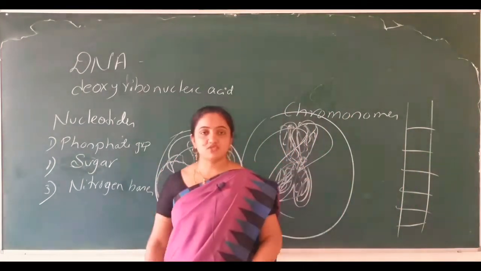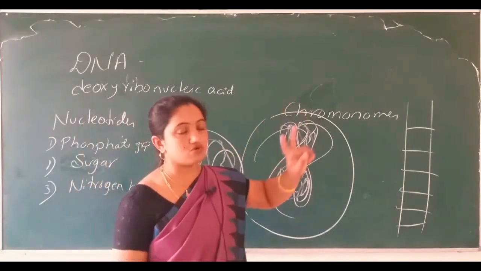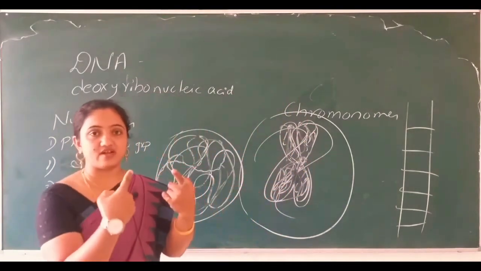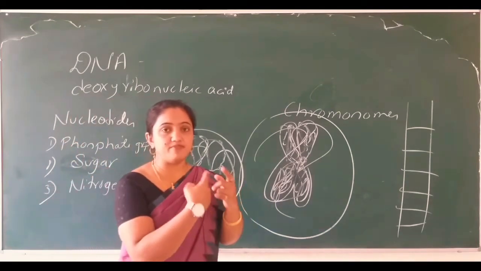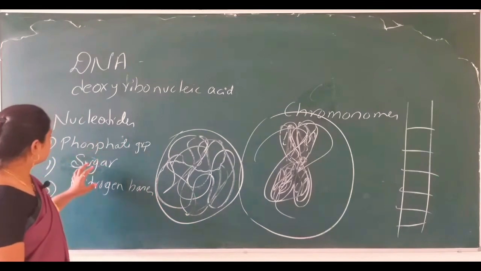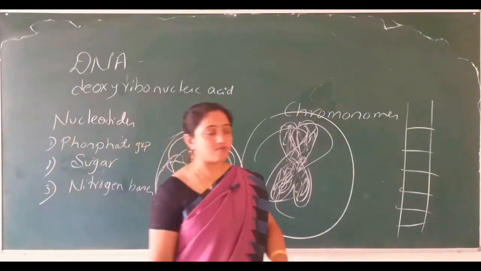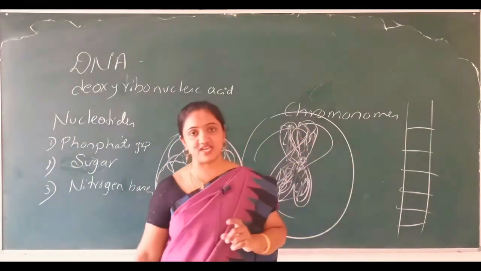Like that, we need two long strands, and for those two long strands we need a bridge or connecting link. How do the phosphate group, sugar, and nitrogen bases get connected with one another to form a complete helical model of DNA?